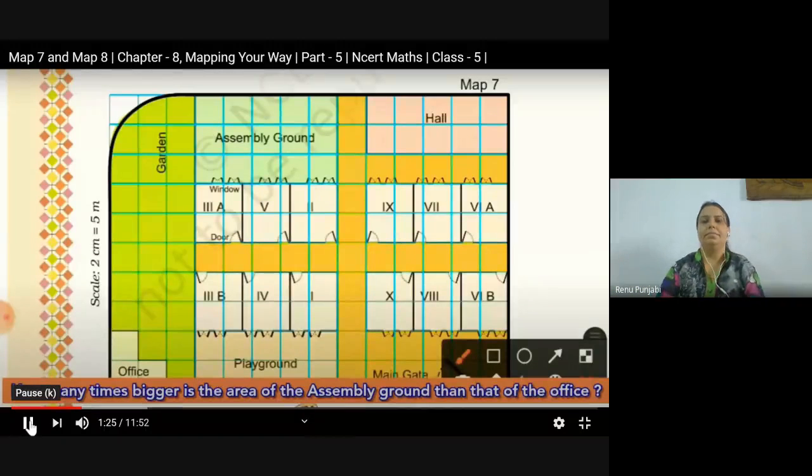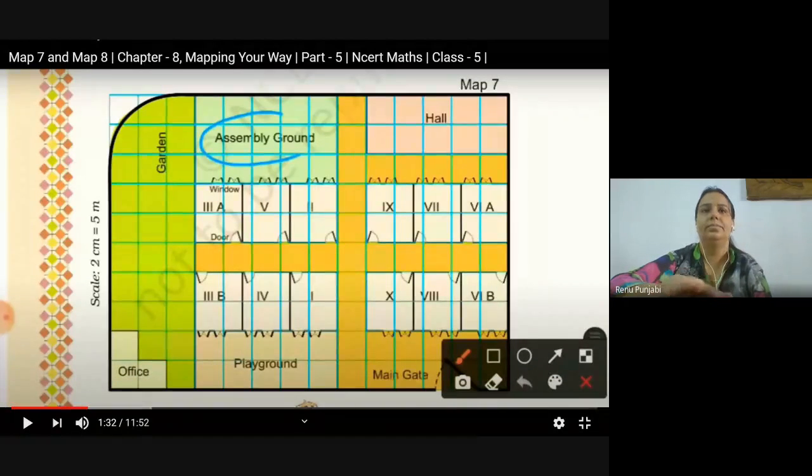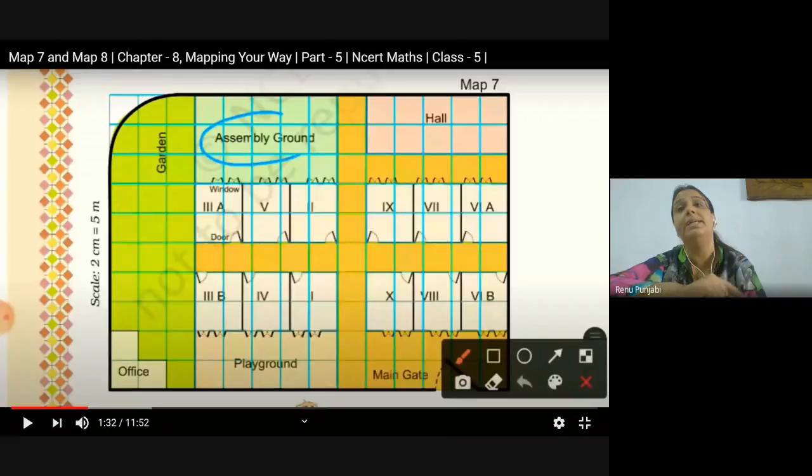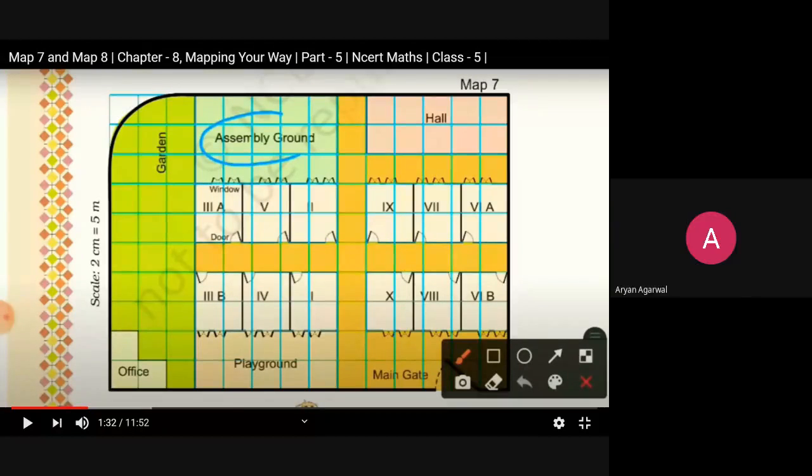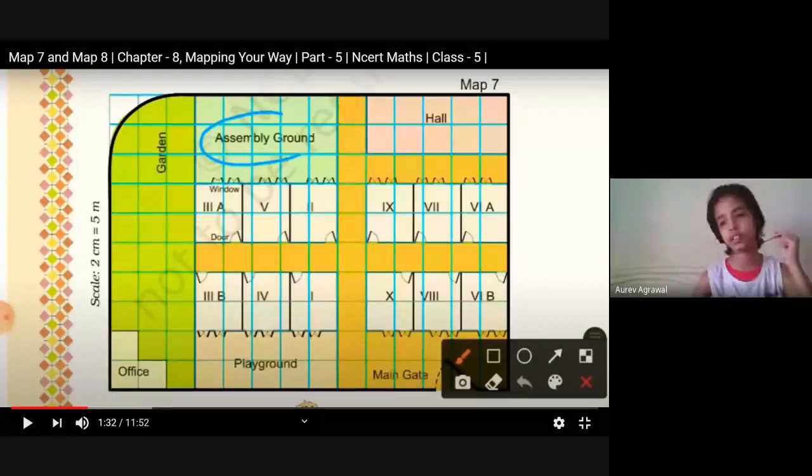First, we will find how many times it is bigger. So first we have to find the area of the assembly ground. Now it is not asking how much bigger it is. It is asking how many times bigger it is, right? The area of the assembly hall is 15 and the area of the office is 3. So how many times bigger is the assembly ground? Times is related to the tables, multiplication. You multiply 3 with what?